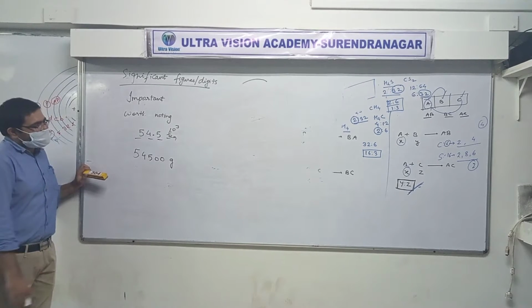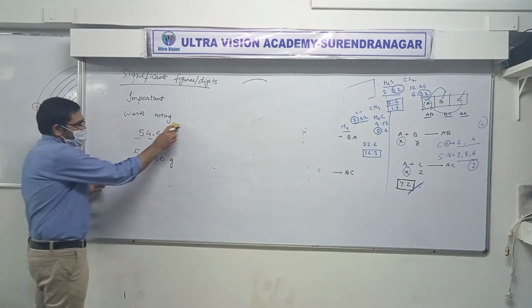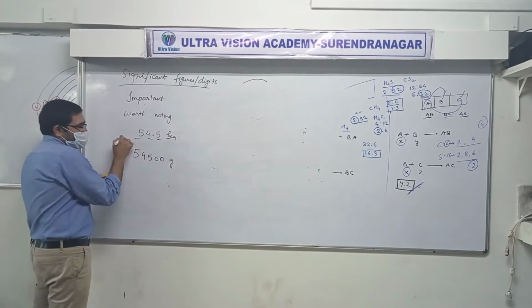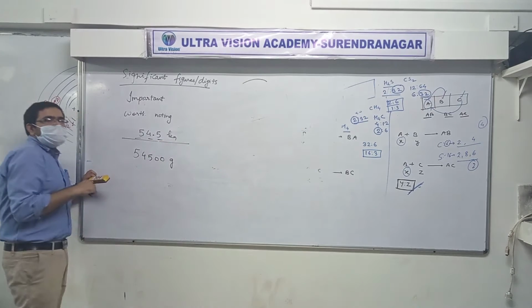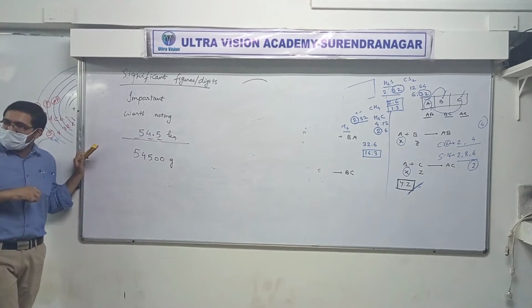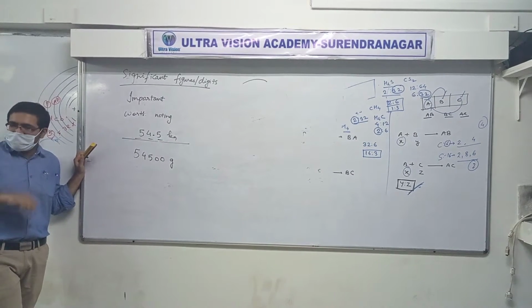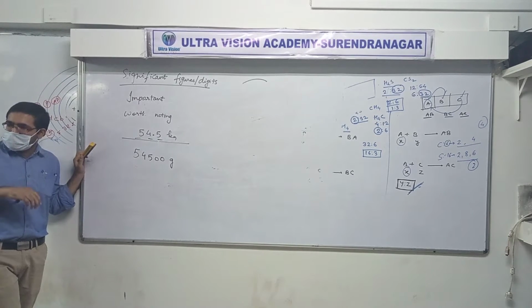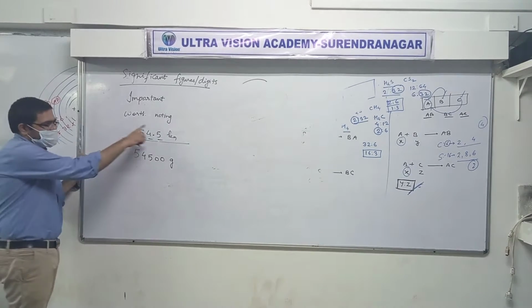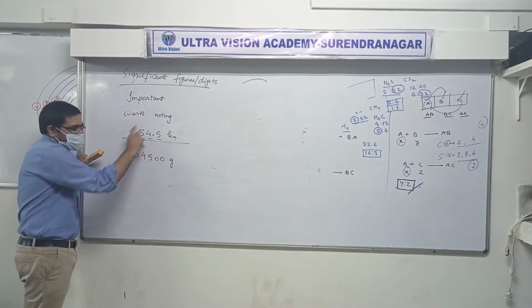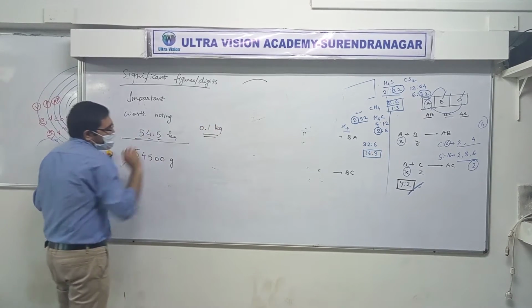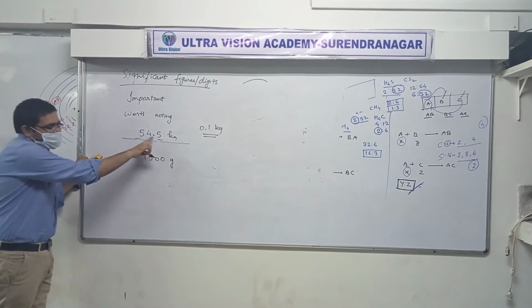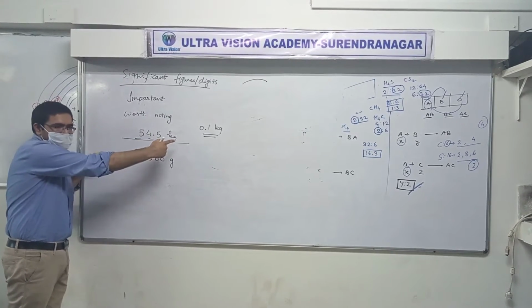Fine. I'm just going to ask you a question. Do you really know, based on this measurement, what was the digit after 5? Yes or no? Why? It was never measured. Do you understand? You remember least count. This instrument has least count 0.1 kg. It has never measured what comes after this digit.